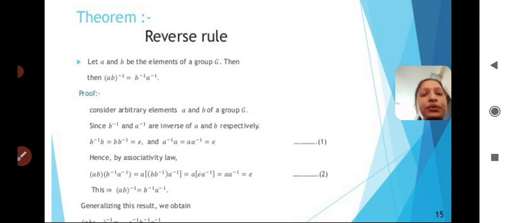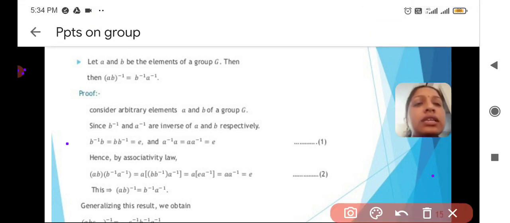For the proof, consider arbitrary elements A and B of a group G. Since G is a group, for every element there exists an inverse. So for A there exists an inverse, and for B there exists an inverse.